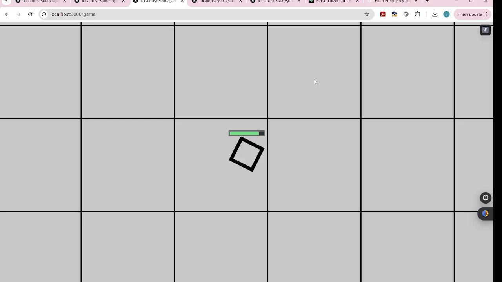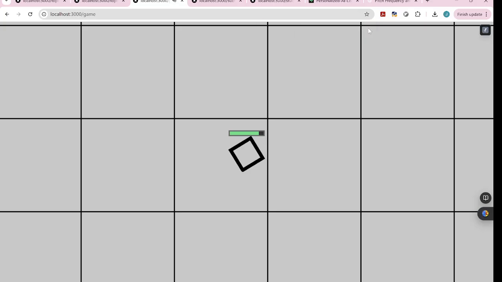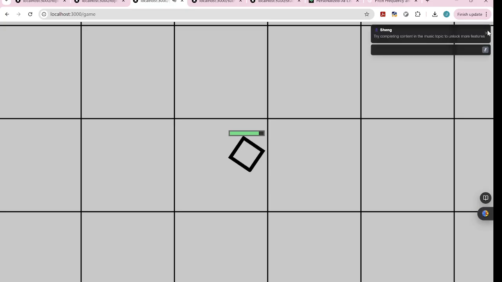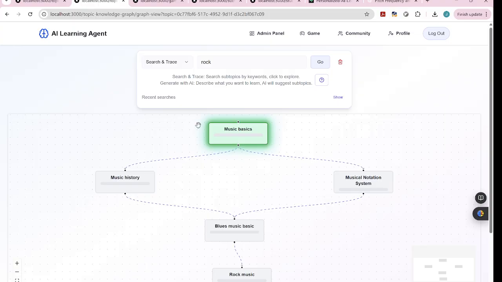You can see in this game we have no background music, right? We have no background music. But you can see there is a small button here. You press it, and it says to try completing content in the music topic to unlock more features. So let's see what will happen if we finish something in the music topic.